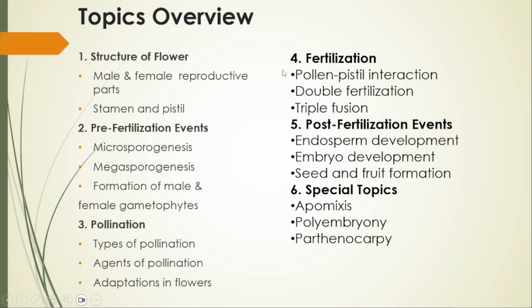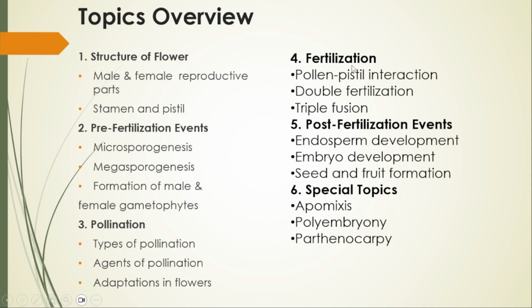What are the topics we are going to cover today? We are going to discuss the structure of the flower, in that the female and the male reproductive parts, especially the stamen and then the pistil, and pre-fertilization events: pollination, its types and the agents of pollination, adaptations in the flowers, and how fertilization actually occurs.